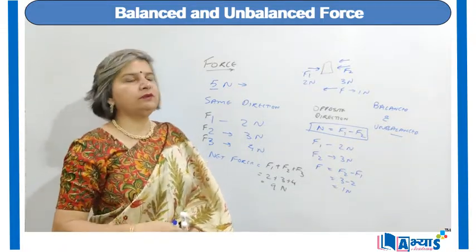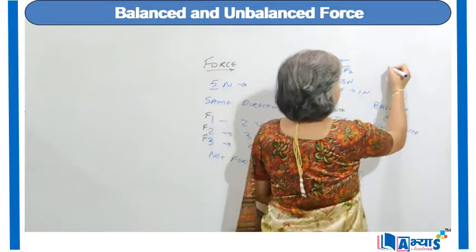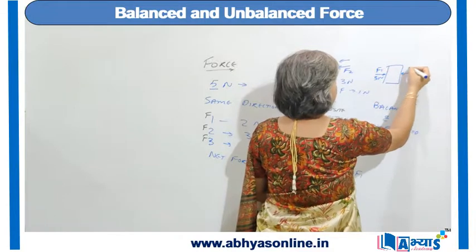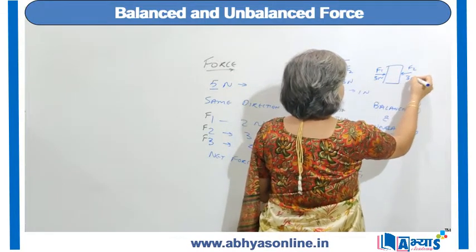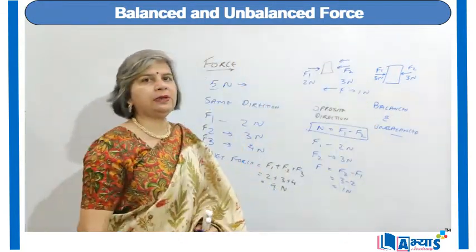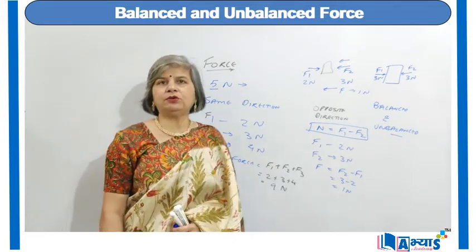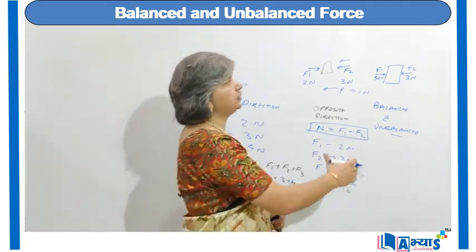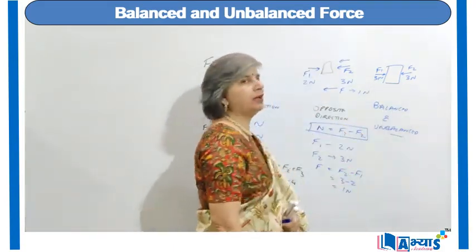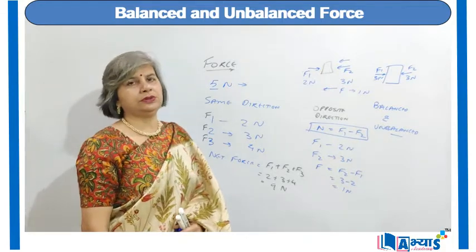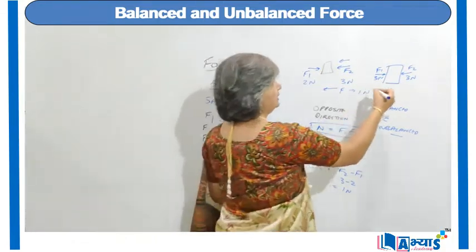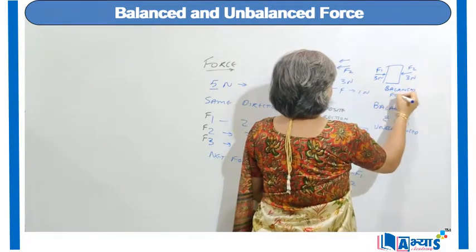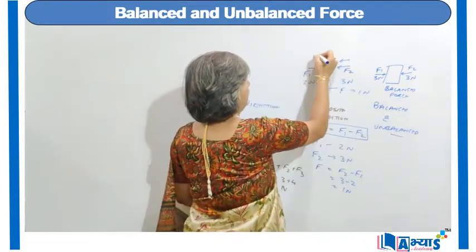Suppose we have an object, F1 is of 3 newtons and F2 is of 3 newtons. As both the forces are equal in magnitude but in the opposite direction, they will balance each other and the net force will be equal to 3 minus 3, that is 0 newtons. So this is the case of balanced force, and this is the case of unbalanced force.